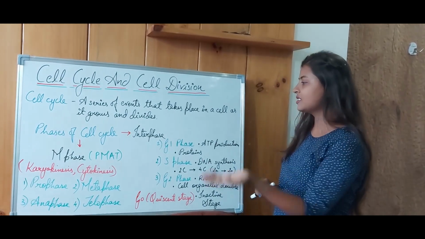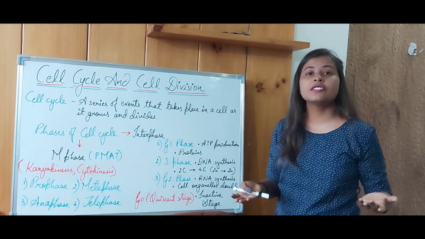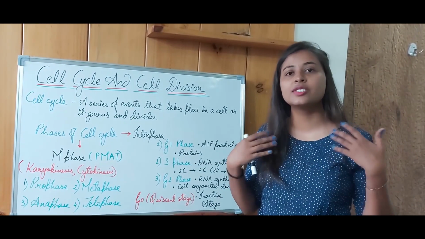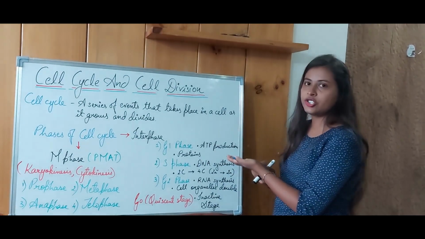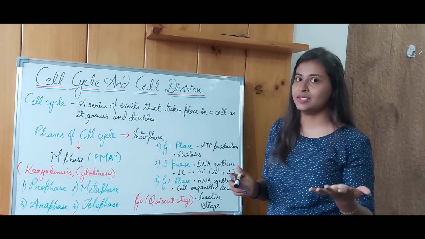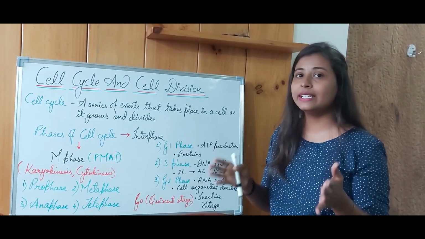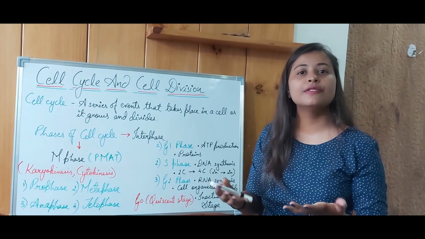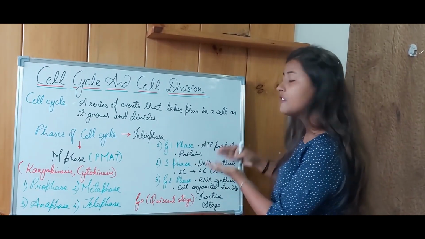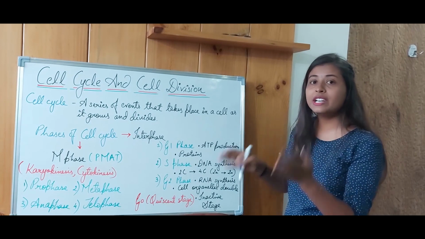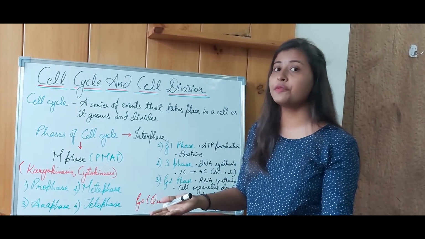The first one is the G1 phase. You can also call it gap 1 and also growth 1 phase. What happens in the G1 phase? ATP production is done and proteins are synthesized, because now the cell needs to prepare itself for the division. You can consider it as a checkpoint. These events, when carried out properly, would lead to the ultimate final result of cell division.